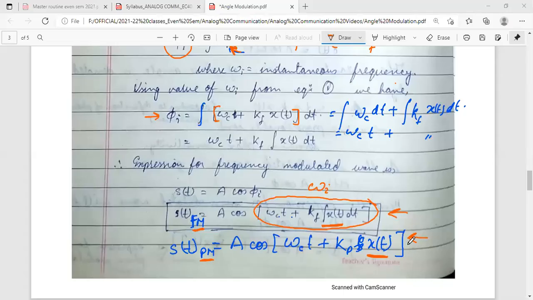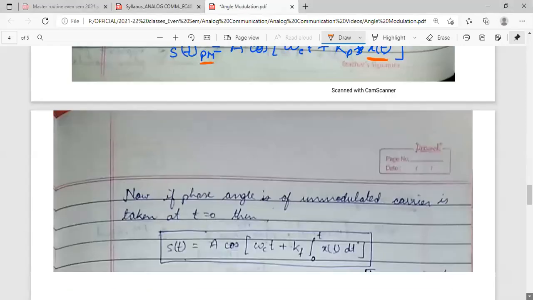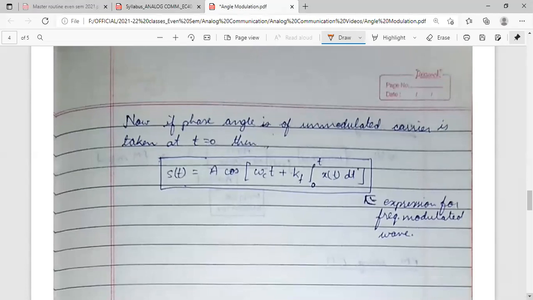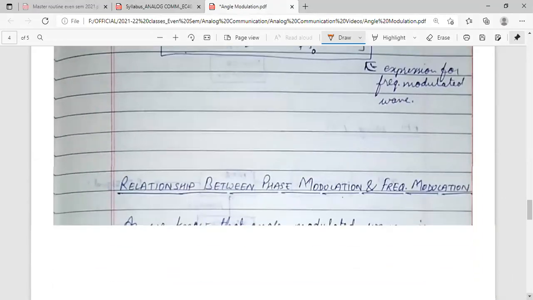So we can convert phase modulation into frequency modulation and frequency modulation into phase modulation. Now, if the phase angle of the unmodulated carrier is taken at t equal to 0, the equation we got earlier changes slightly. Then we have A cos(ωct plus kf times the integral of x(t)), where it is integrated from 0 to t. So this is the expression for the frequency modulated wave.